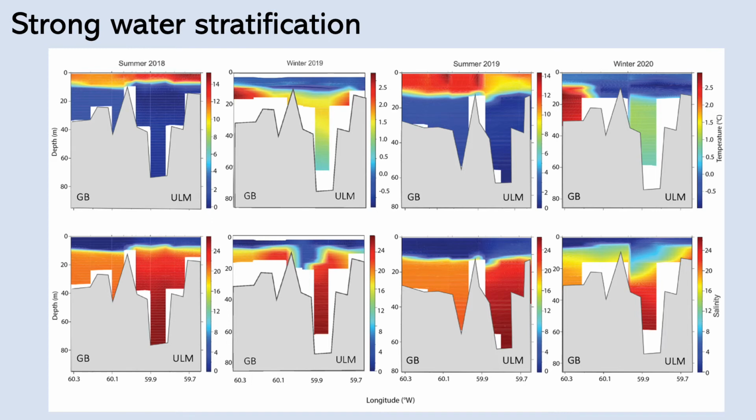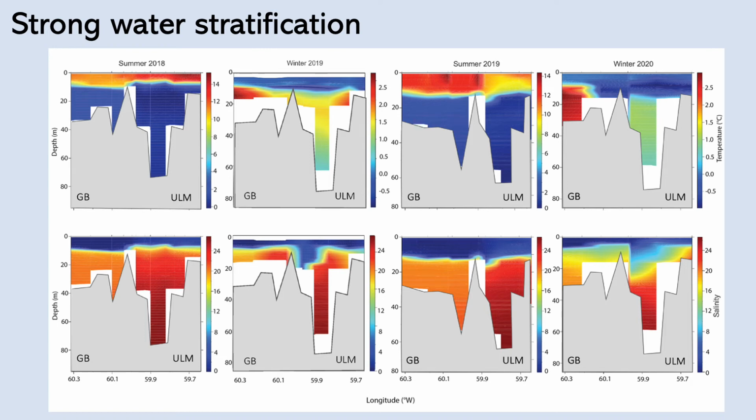One of the most striking characteristics of the hydrography of Lake Melville is the really strong stratification prevailing throughout the year. As you can see on these graphs, on the top part you have temperature and the bottom panels are salinity profiles, and for each of these panels, the left is Goose Bay and the right is Upper Lake Melville, so it goes from west to east.